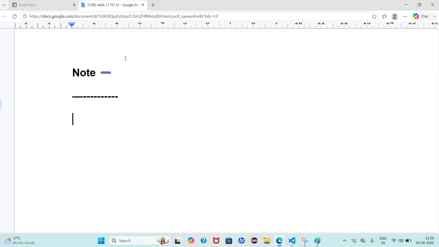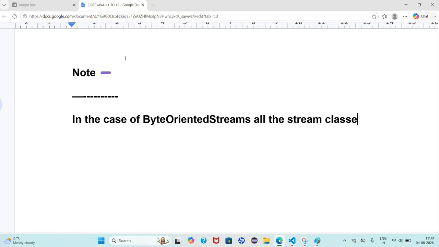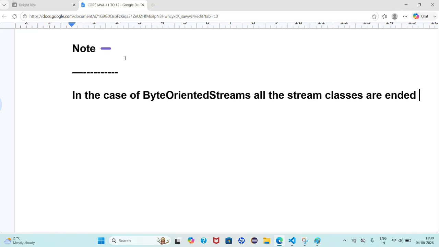In the case of byte oriented streams, all the stream classes end with the word what? Stream. In byte oriented streams, all the stream classes end with the word Stream.